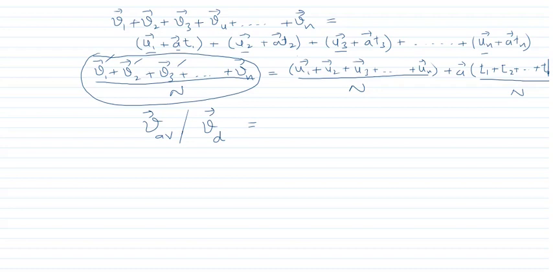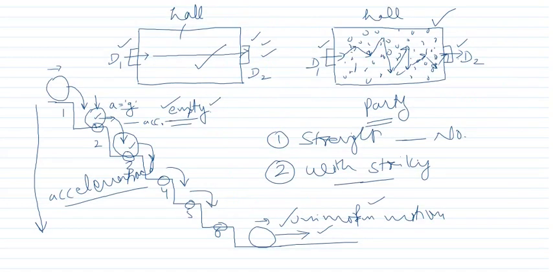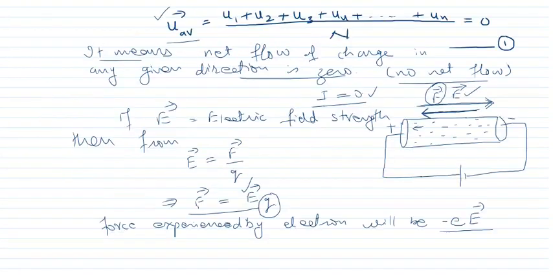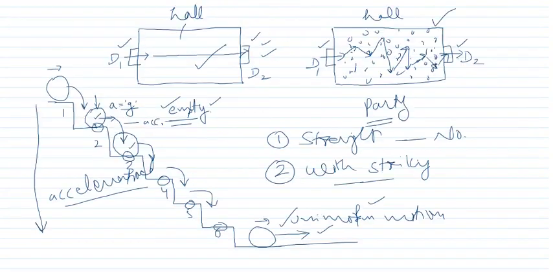And you can see that in the first equation, initially, we have written it as equal to 0, because the random velocities are there, so the average velocity becomes 0.